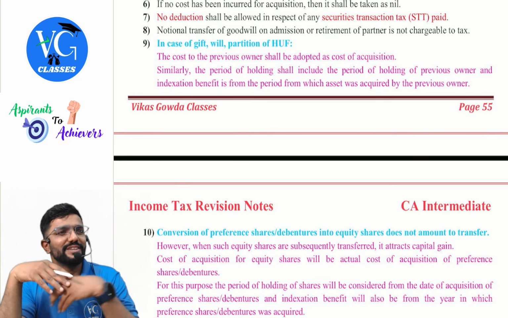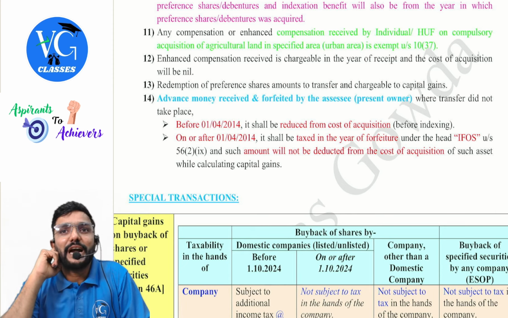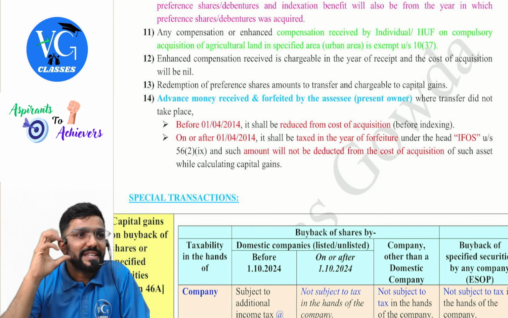Next, any compensation or enhanced compensation received by an individual or HUF on compulsory acquisition of agriculture land in a specified area, which is an urban area, is exempt under section 10(37). Sir, what if agriculture land is not in a specified area? It is not at all a capital asset. Here they are talking about agriculture land in an urban specified area, transferred by an individual or HUF, and used for agriculture purposes for at least 2 years before transfer; they enjoy the exemption under section 10 clause 37.